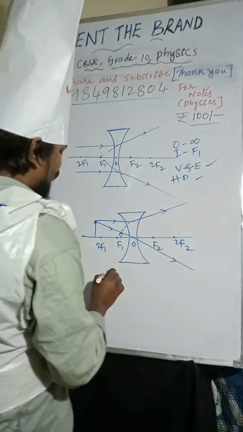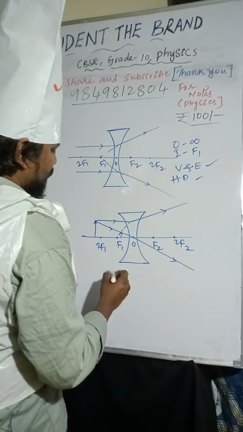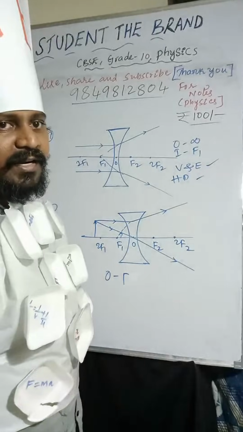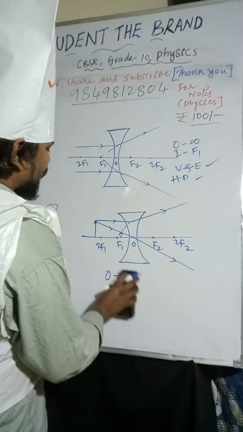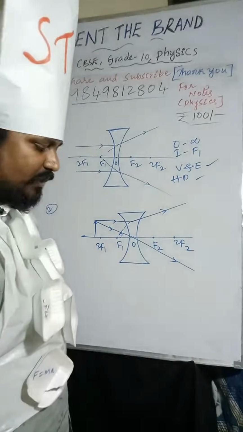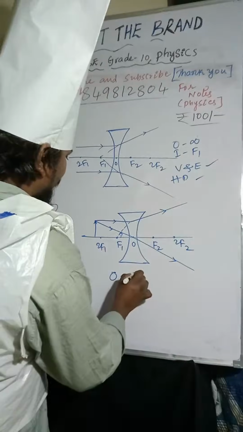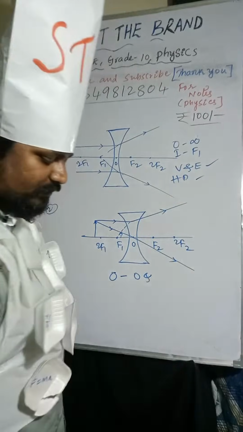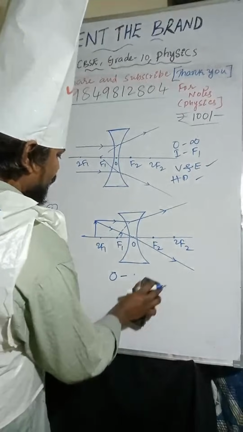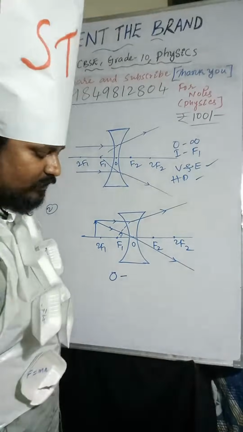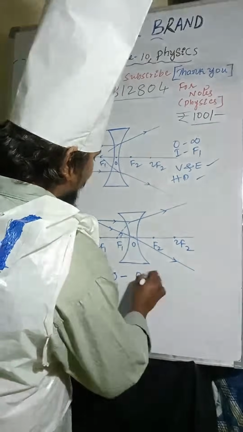Object is placed between optic center and infinity.